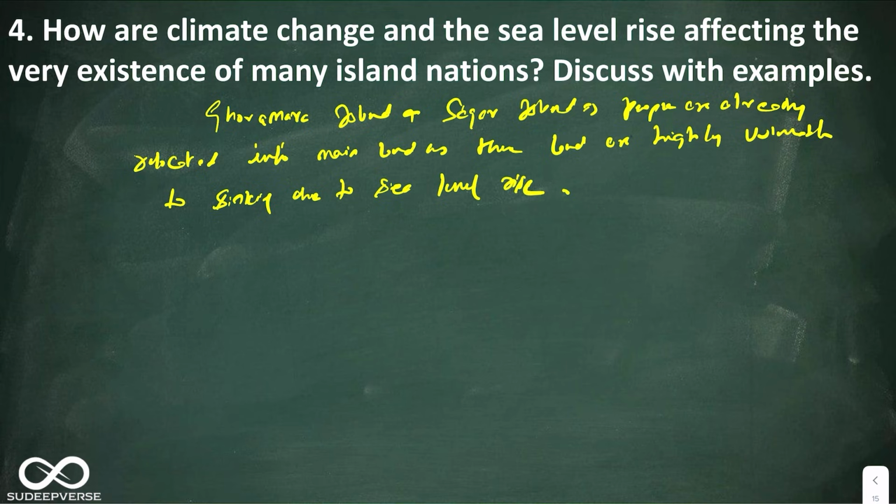Look at this. These are some dimensions. These dimensions are more than enough in a 10 marker. So I have written a very good introduction, diagram, and 5 different dimensions with examples. Again, those examples with common sense. Alright. So this is how you can elaborate. Finally, you can come to the conclusion.